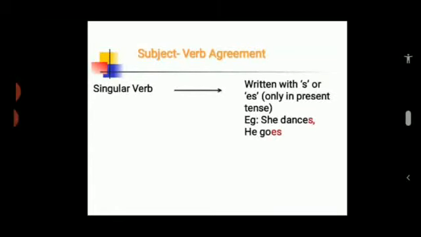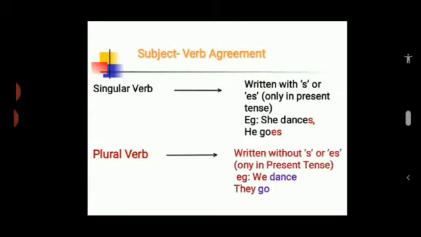So singular verbs are written with s or es only in present tense. For example, she dances or he goes. And plural verbs are written without s or es only in present tense. For example, we dance or they go.